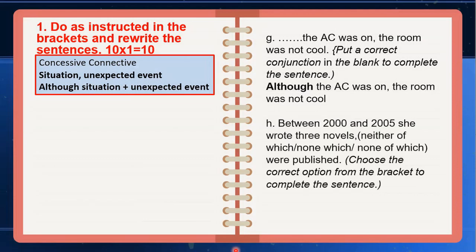Likewise, number H, between 2000 and 2005, she wrote 3 novels, none of which were published. The second option, none which, does not sound correct. So you have 2 options, neither of which, none of which. Well, what do we take?